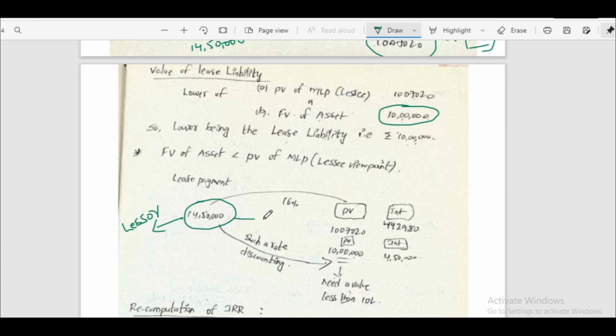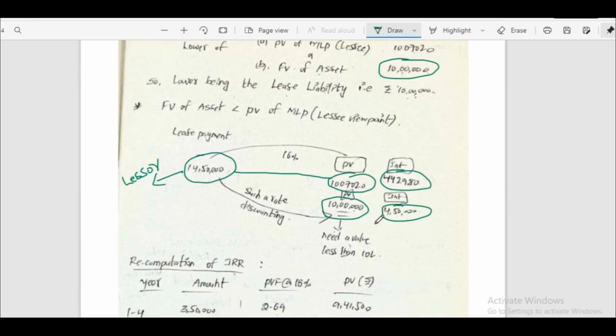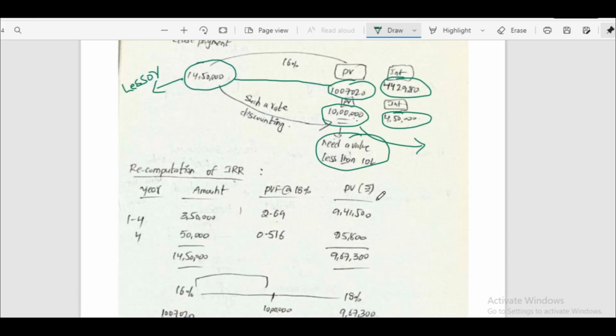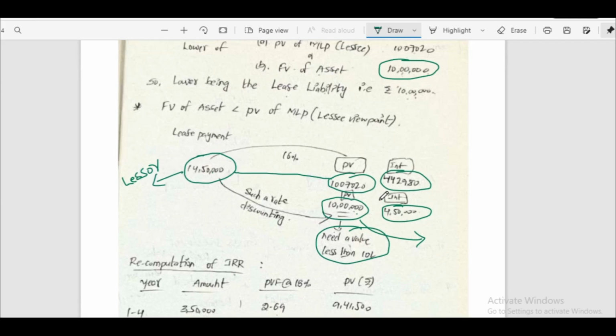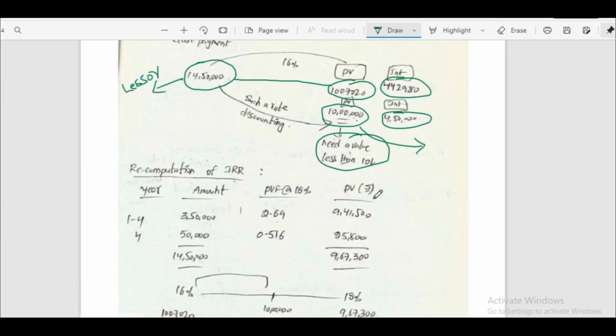We have to find out the difference between these two values. This is the present value of minimum lease payment. The difference between these two amounts is the finance charge, 4,42,980. At the same time, the difference between fair value and this value is also finance charge, 4,50,000. Here we have to understand we are looking for a value less than 10 lakhs. To get a value less than 10 lakhs, we have to increase the discounting rate. If we calculate at 18%, then we will get 9,67,300.